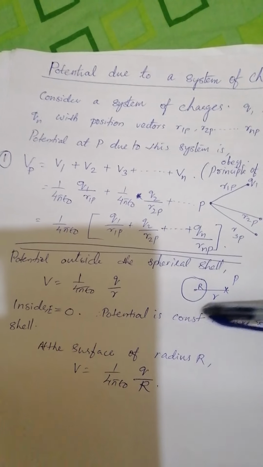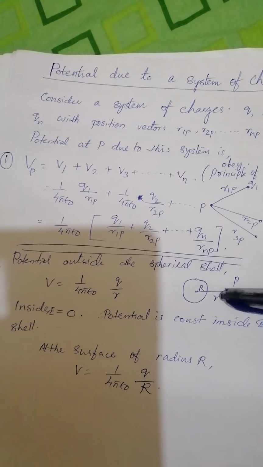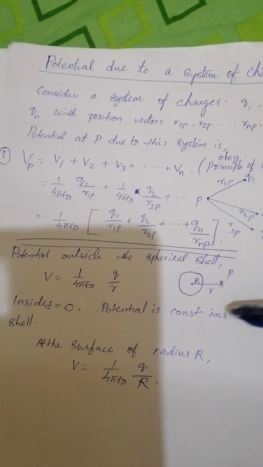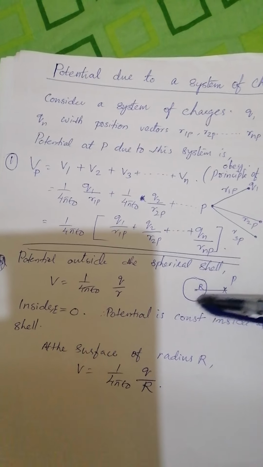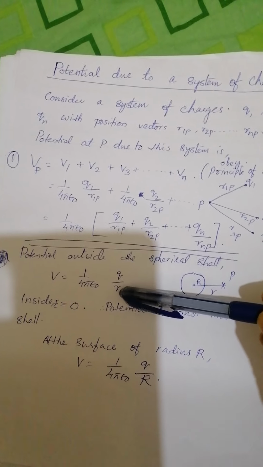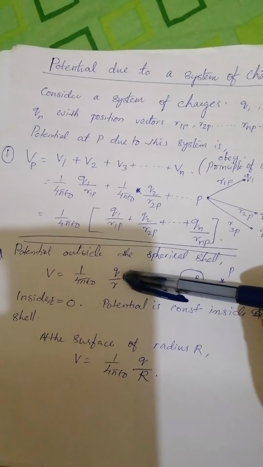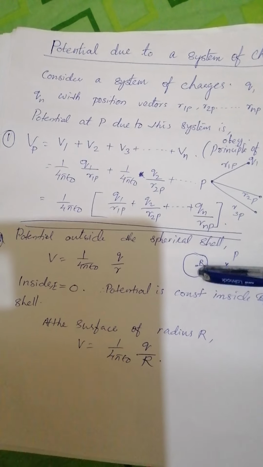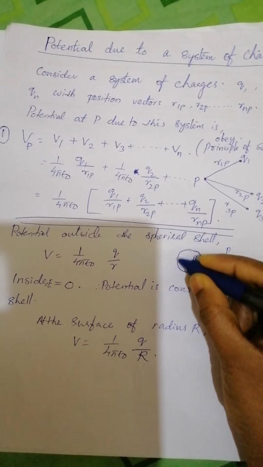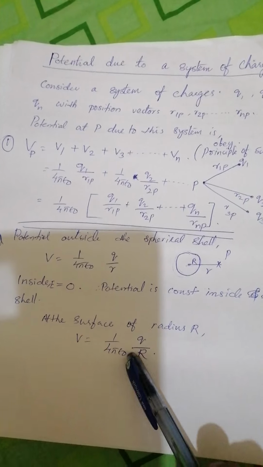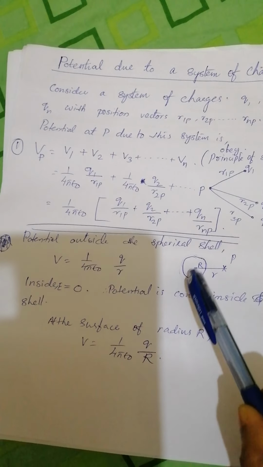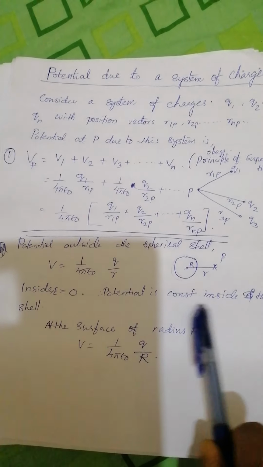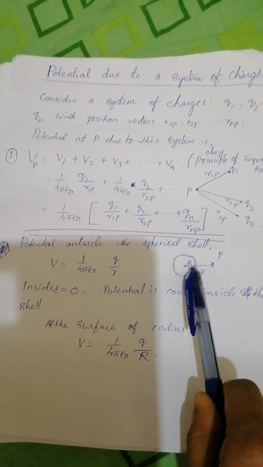And in the case of a uniform spherical shell, for potential at a point P at a distance r from the center, from the origin, we can write that the potential outside the spherical shell is V equal to 1 by 4 pi epsilon 0 Q divided by r, and potential on this spherical shell, where the radius is R, will be 1 by 4 pi epsilon 0 Q divided by R, capital R. Inside the shell, the electric field is 0, so potential will be constant inside the shell.